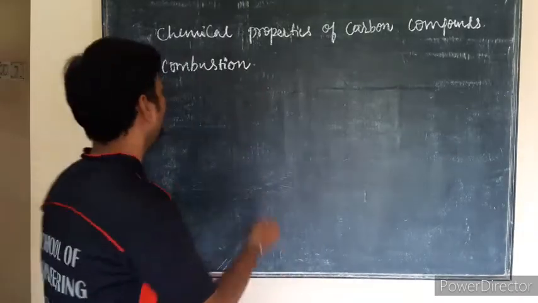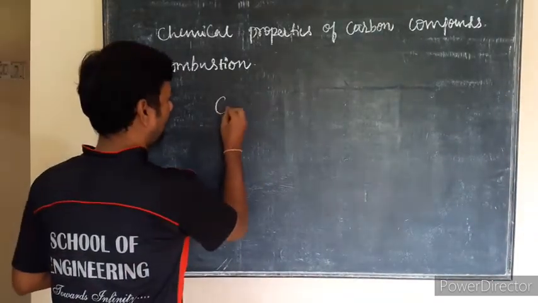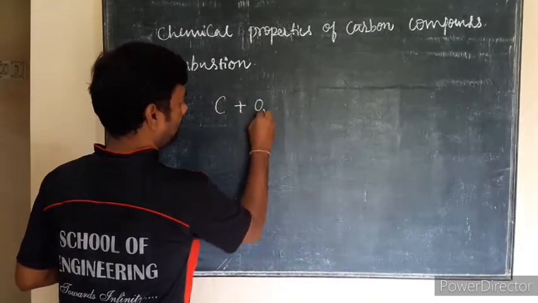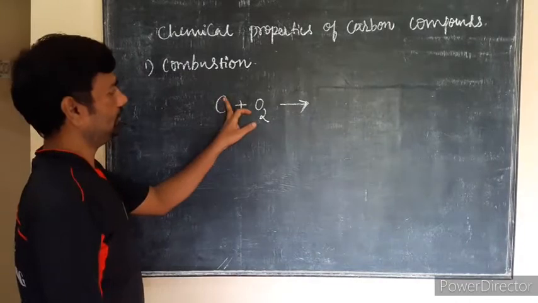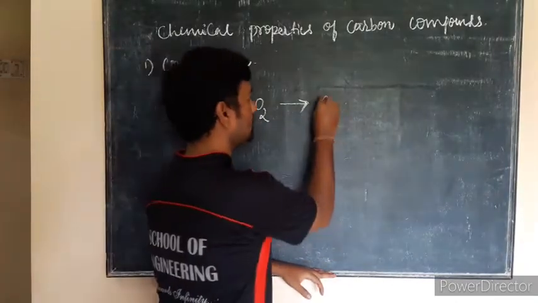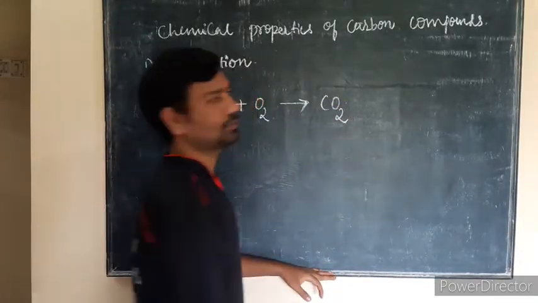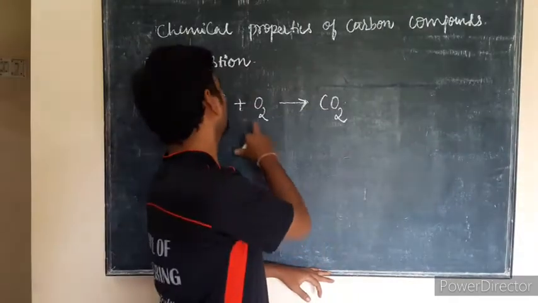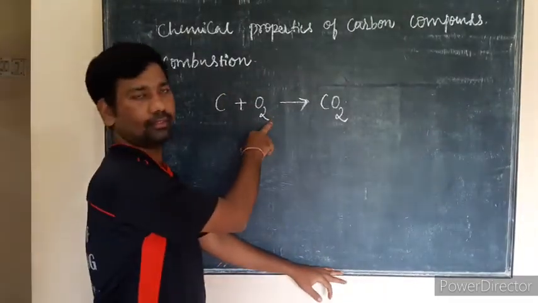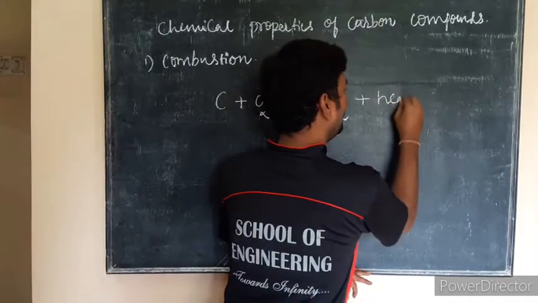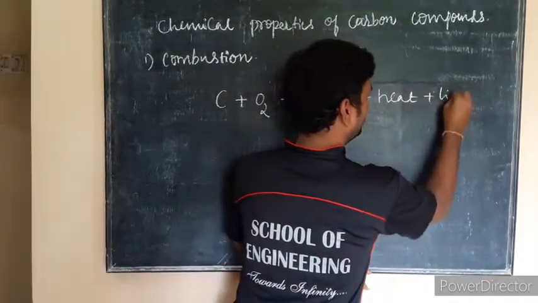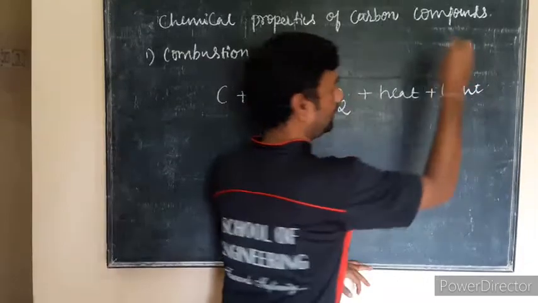I will show one example. Carbon with oxygen, C plus O2, will give CO2, that is carbon dioxide. Carbon burns with oxygen, which gives CO2, and heat and light will be released.